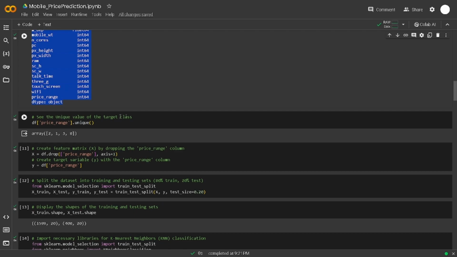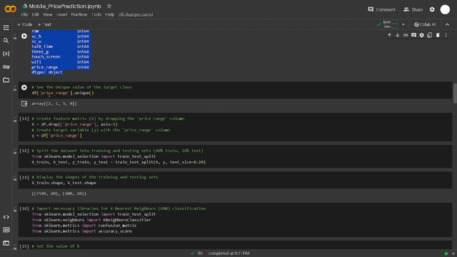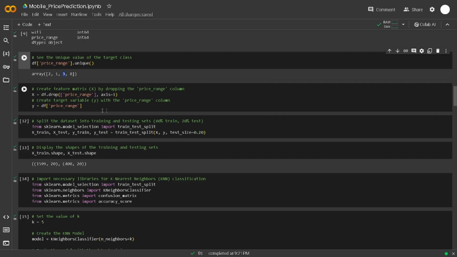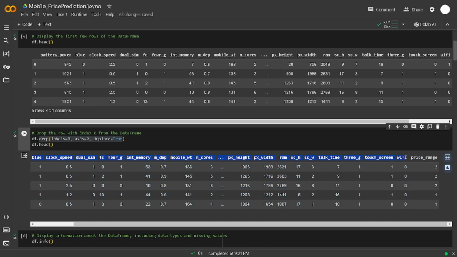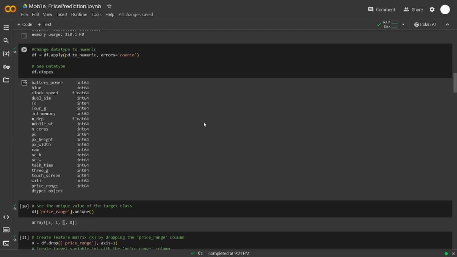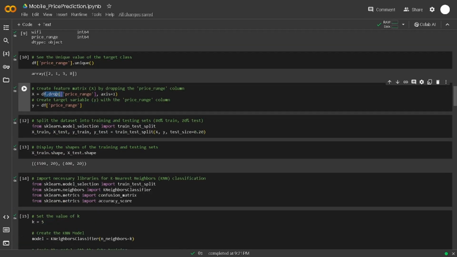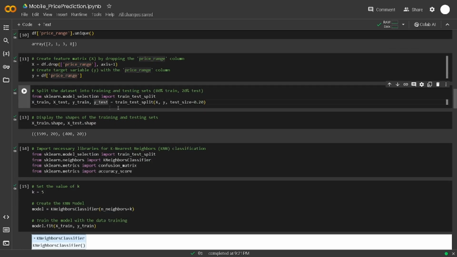We can see the unique values of the target class, which starts from 0. 0 is the lowest and the highest is 3, so it goes 0, 1, 2, 3. Now for the X, we take from battery to Wi-Fi, and for the Y, we take the price range. Here we drop the price range and take all the rest for X, and here we take the price range for Y. Then we split the dataset into train and test, which is 80/20.